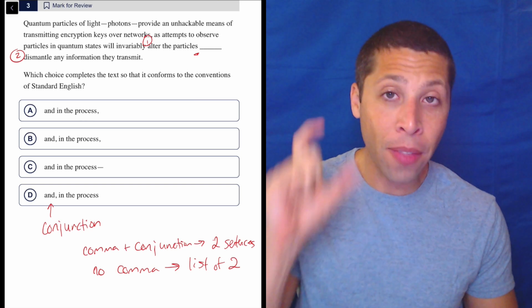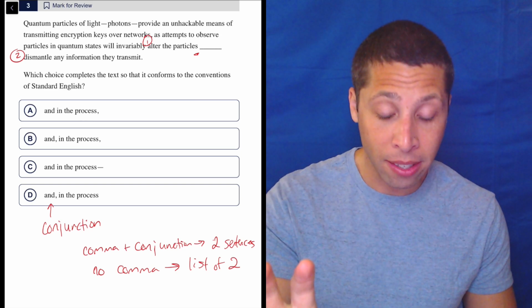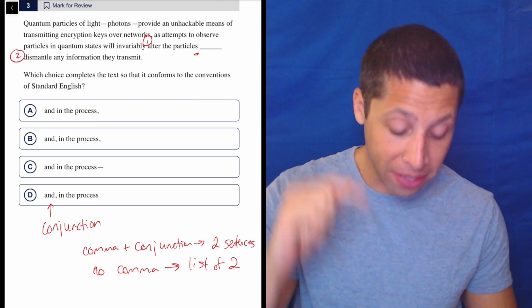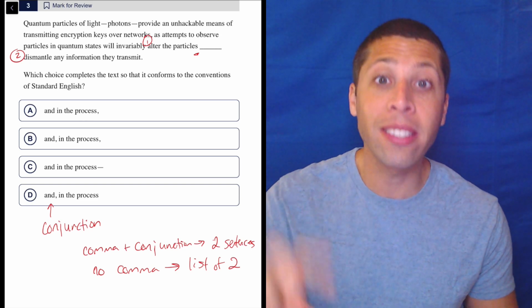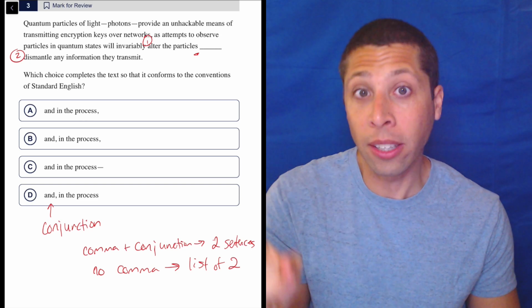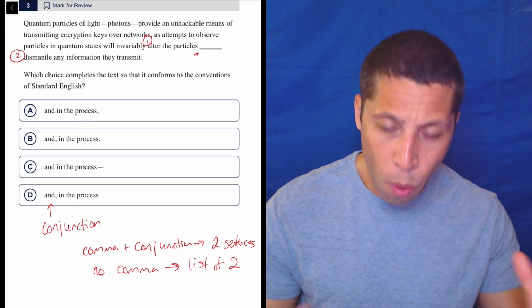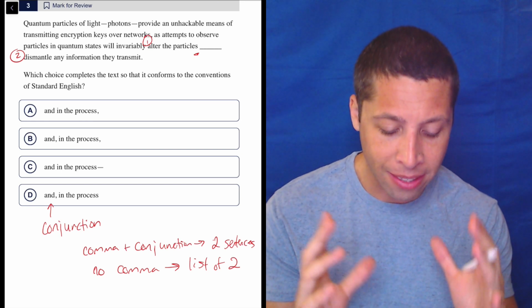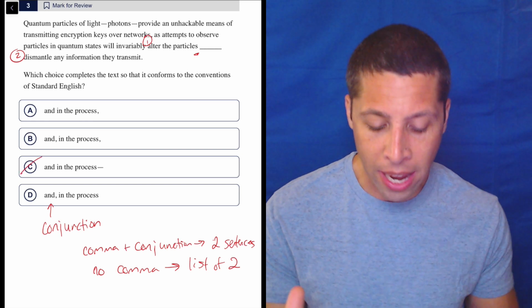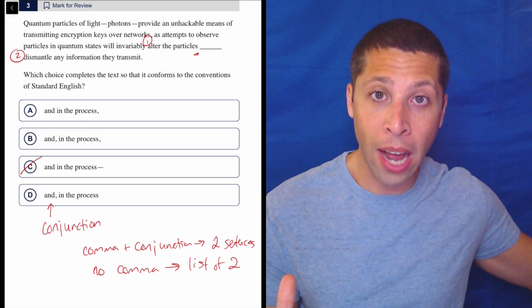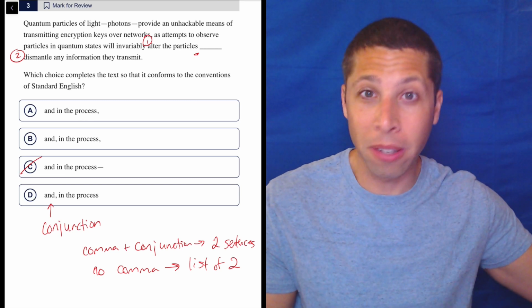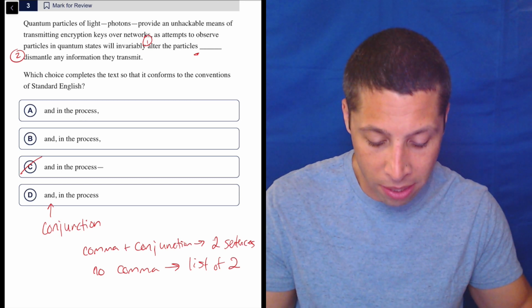Now, if we leave out that in the process extra phrase, we would have no commas here at all, right? Because again, the and is not being used to join two sentences. It is being used to join a list of two things. So then what are we going to do with this in the process? It's unnecessary. We can't use a dash because that would completely separate out the second part of the list. And then we wouldn't really have a list. We just have an and for no real reason.